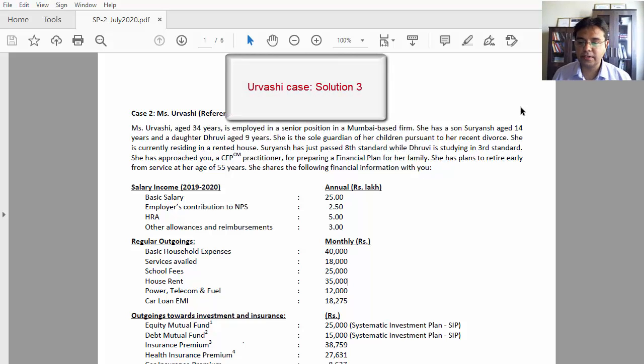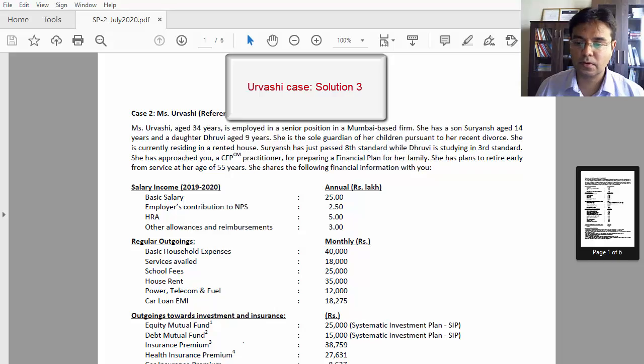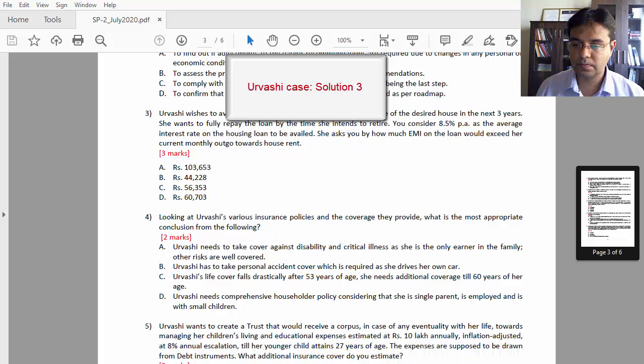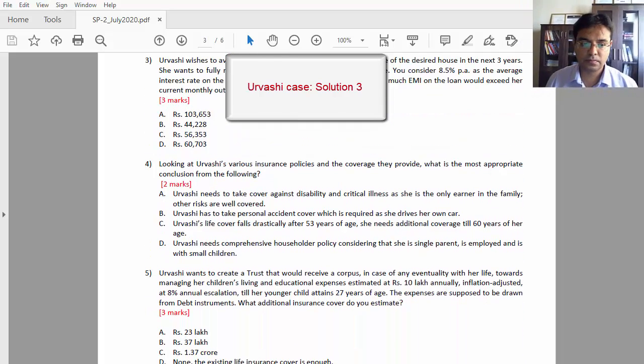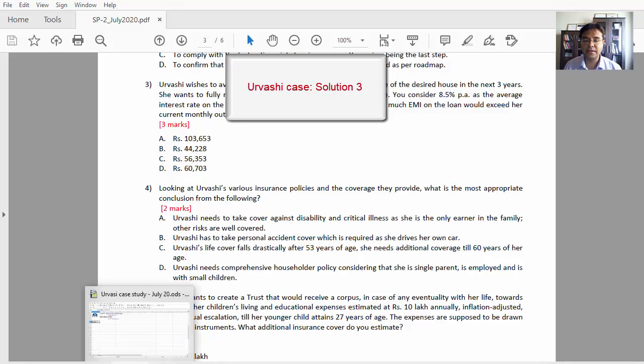This is the case study of Urvashi. Let me go to question number 3. And as I read the question, I'll enter the data also.